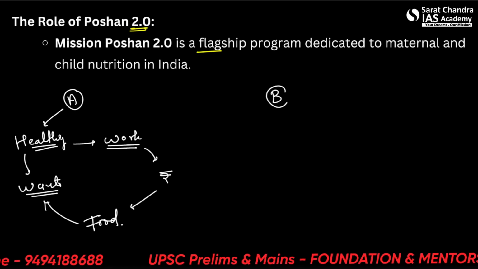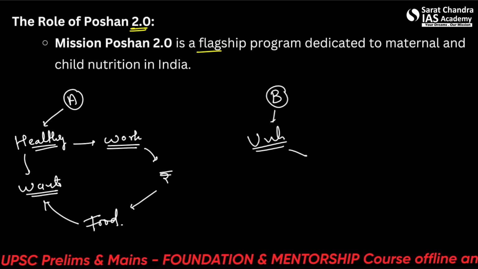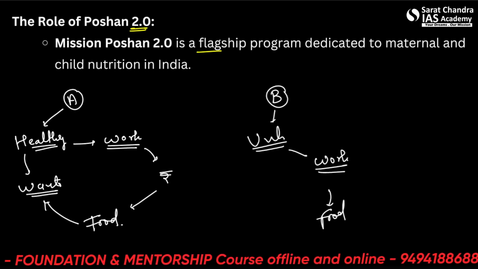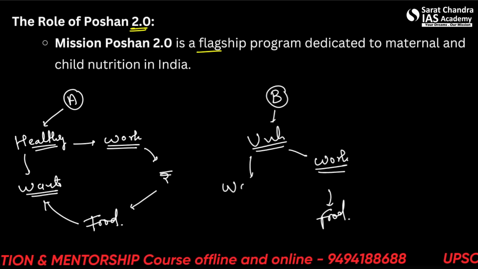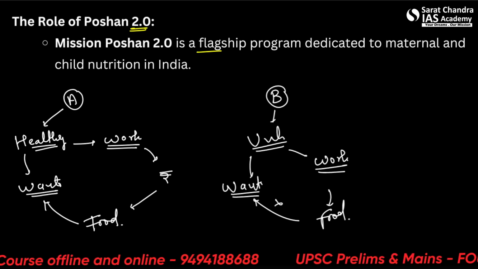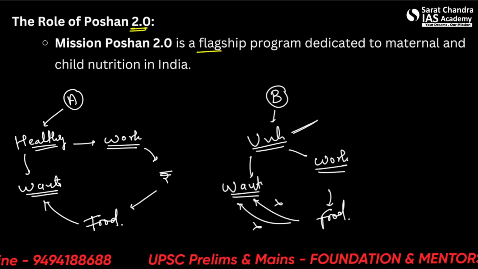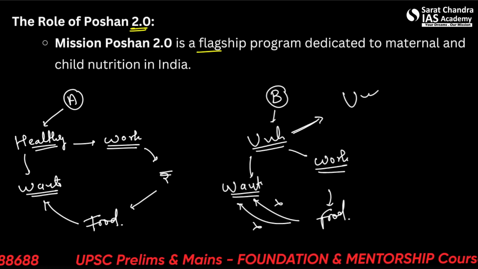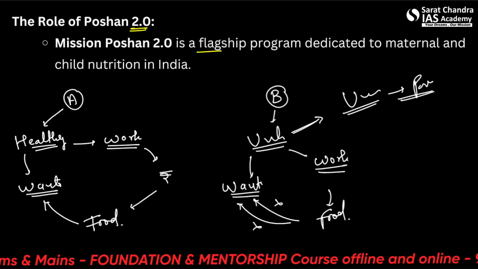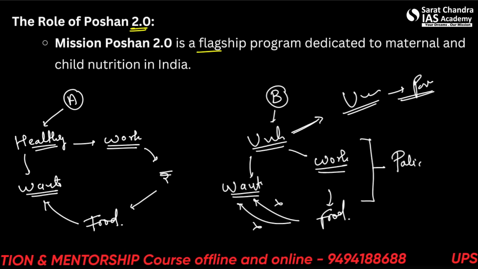There is B person. Now B person is unhealthy. So neither can he work much, nor can he afford good food, nor does he want to eat food. So he does not consume as much food, first of all, nor does he consume as good food. So he becomes unhealthy and poor or unfit also. Now to take him out of this misery, there has to be some policy or scheme.